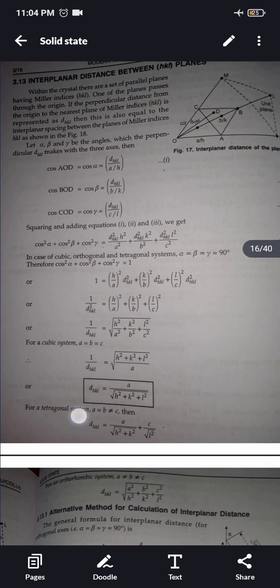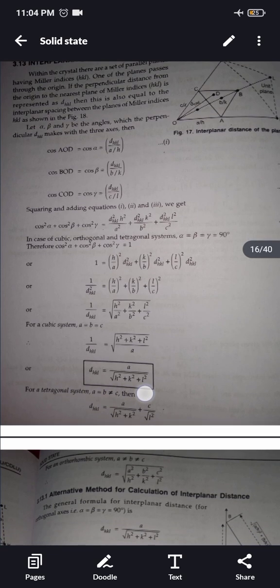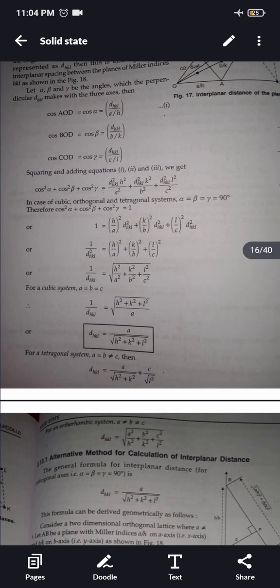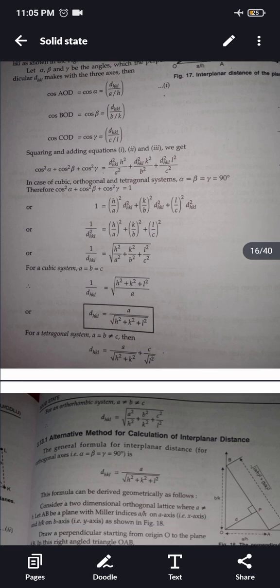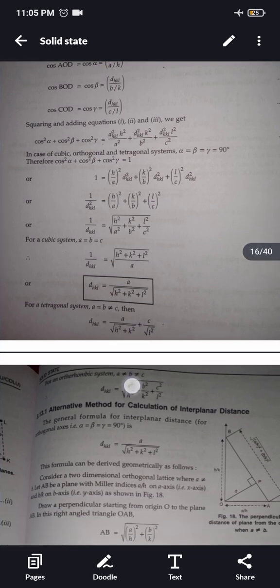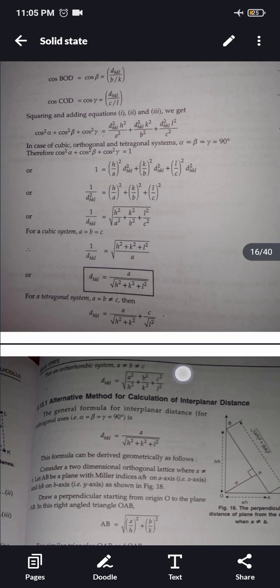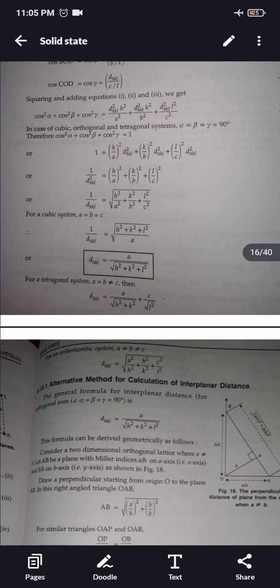For a tetragonal system, a is equal to b but not equal to c. Then d_hkl is equal to a by under root h square plus k square plus a square upon c square times l square. For an orthorhombic system, a is not equal to b is not equal to c. Then what will d_hkl be? d_hkl is equal to a square under root a square upon h square plus b square upon k square plus c square upon l square.